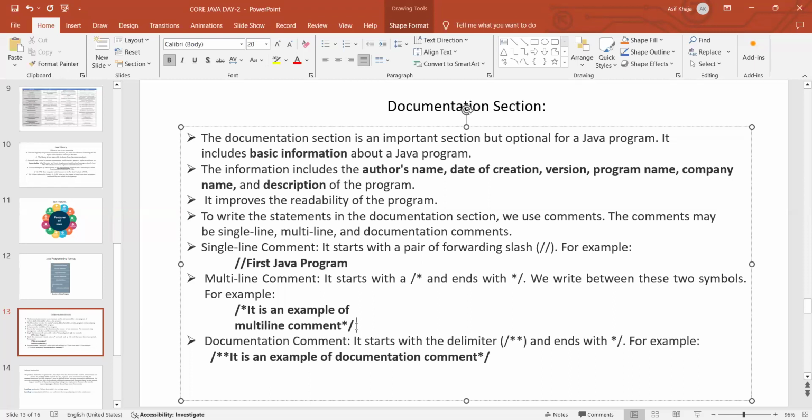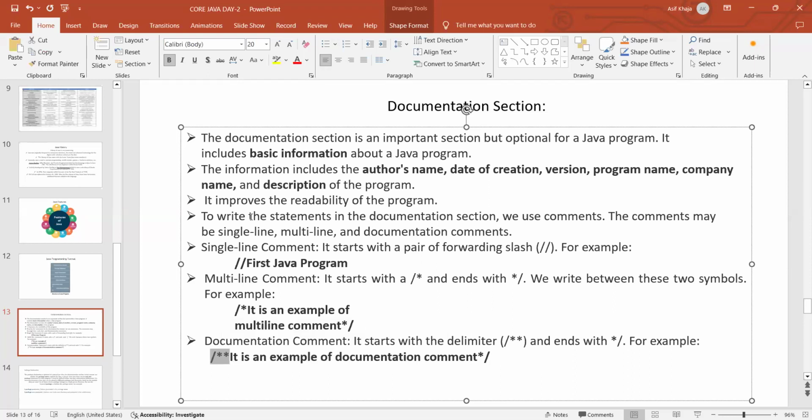We use the double slash to write a single-line comment. For multi-line comments, we use slash and star, write everything inside, and close it. And for the documentation comment, in order to give any document link, like I have referred to this document, so if you want, please refer to it, we use this one.